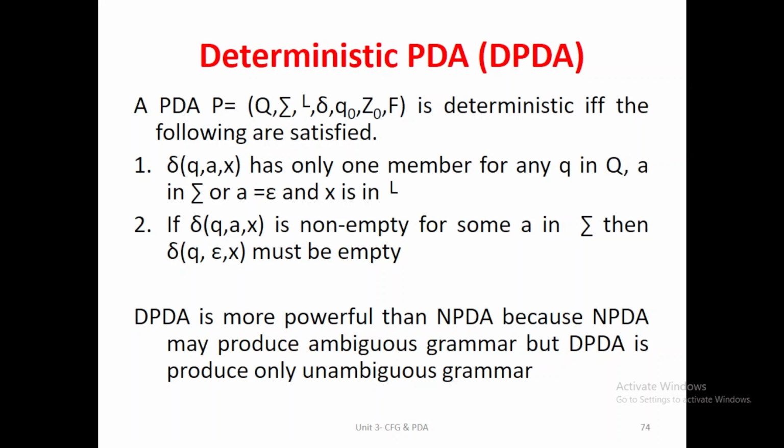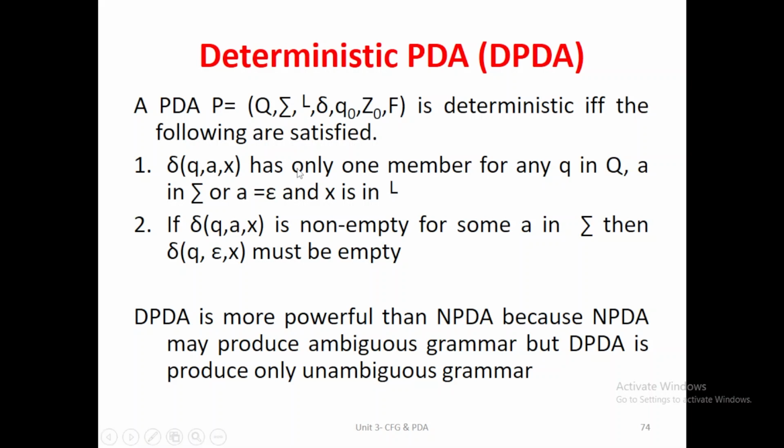Let a PDA P contain a 7-tuple representation. If that PDA is called deterministic, it should satisfy the following two conditions. The first condition is that the transition function contains 3 parameters: a particular state, the symbol on the input tape, and the topmost value on the stack.